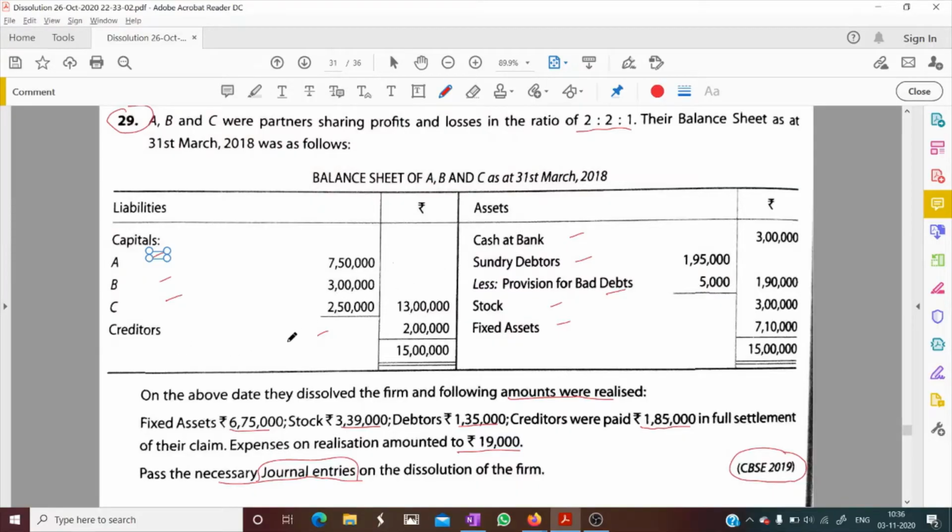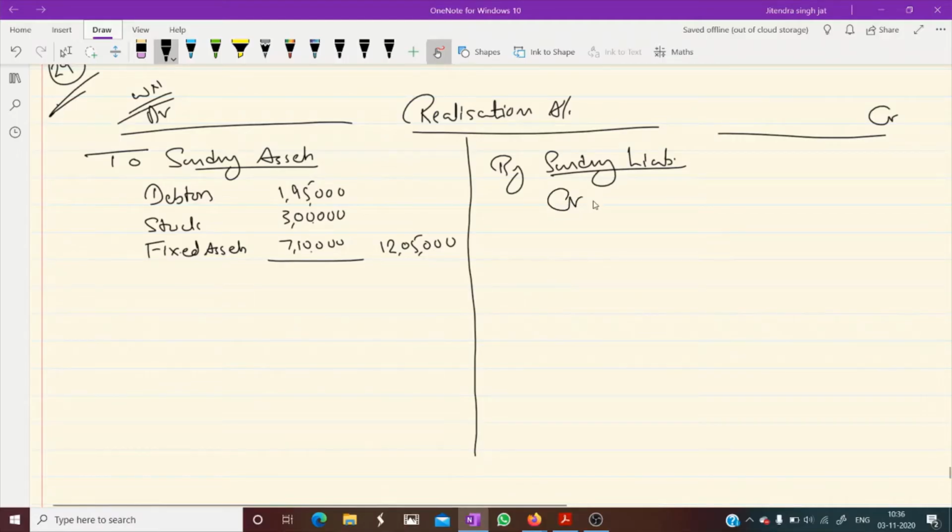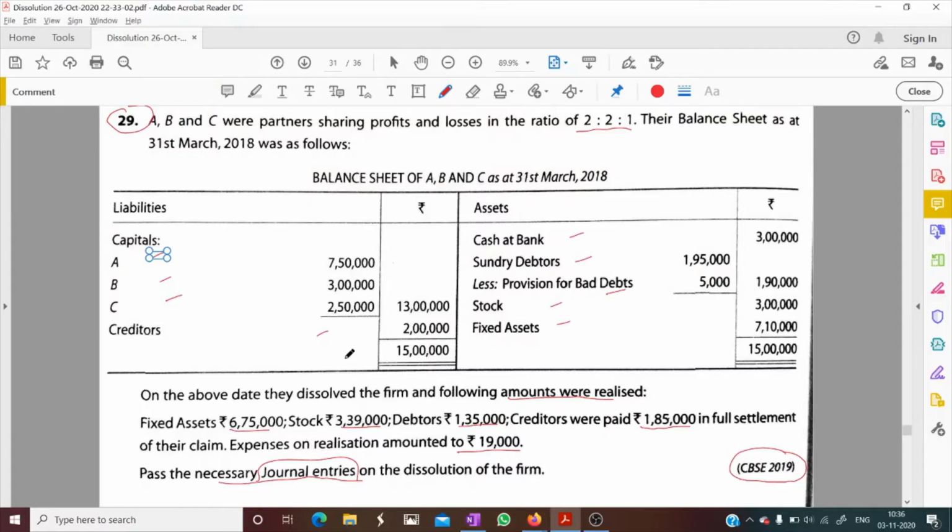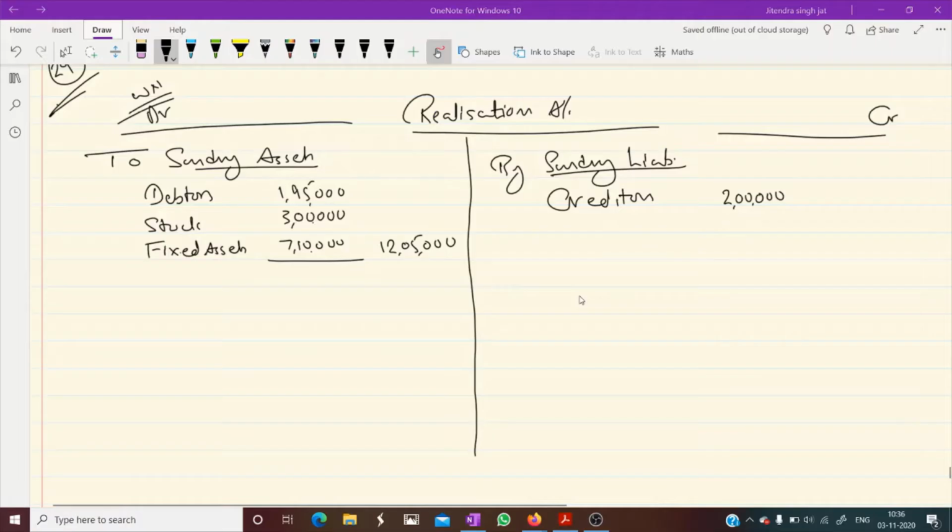Under liabilities, only creditors are given, but we will take the provision for bad debts also. Creditors 2 lakh, and provision for bad debts 5,000 is given, as an internal arrangement. So 2 lakh 5,000 will come.